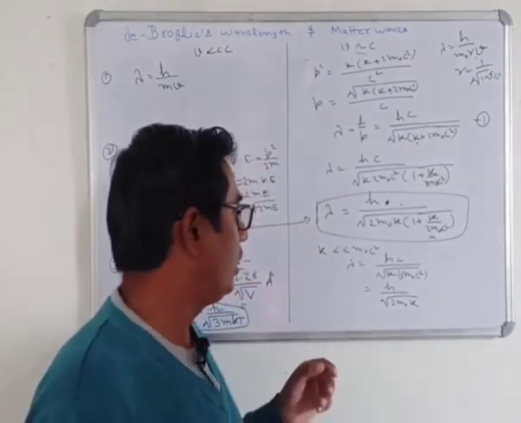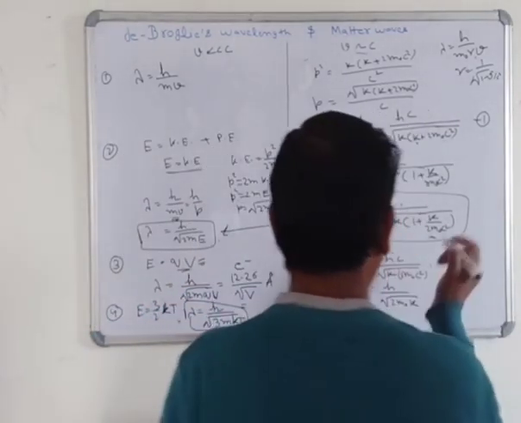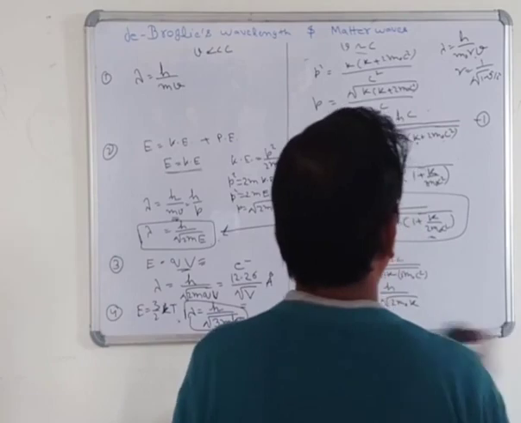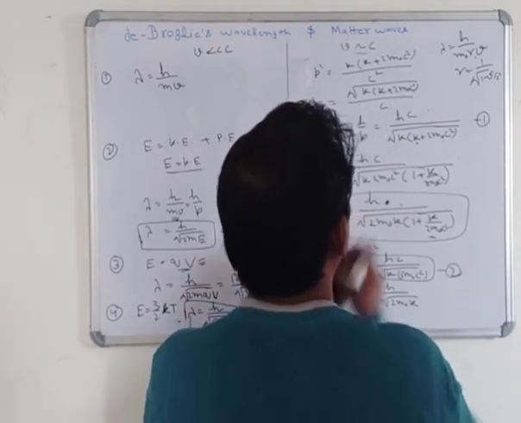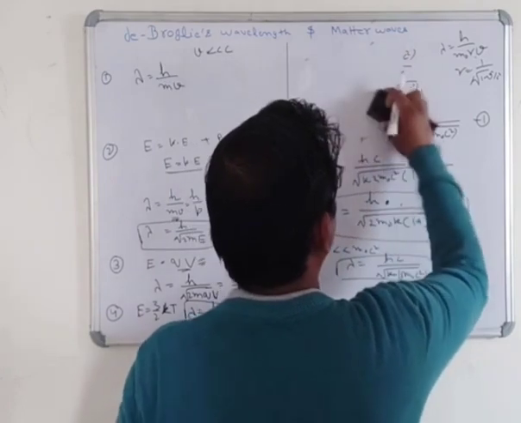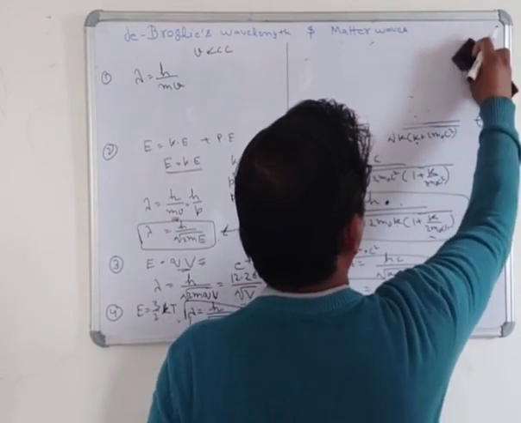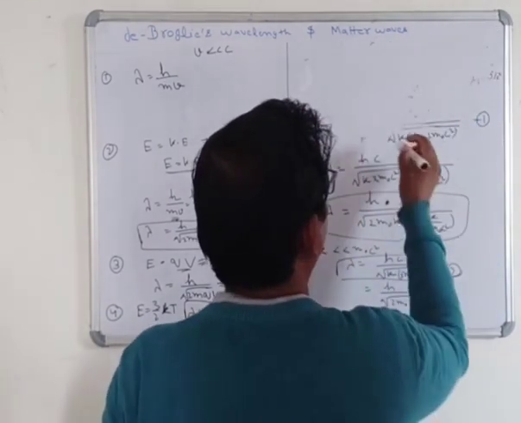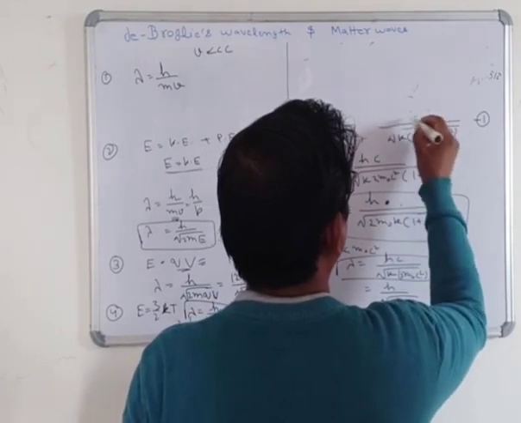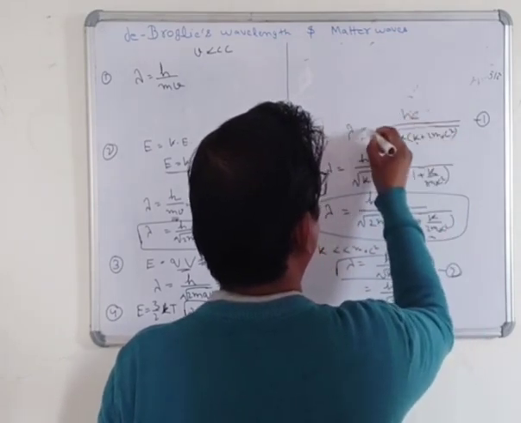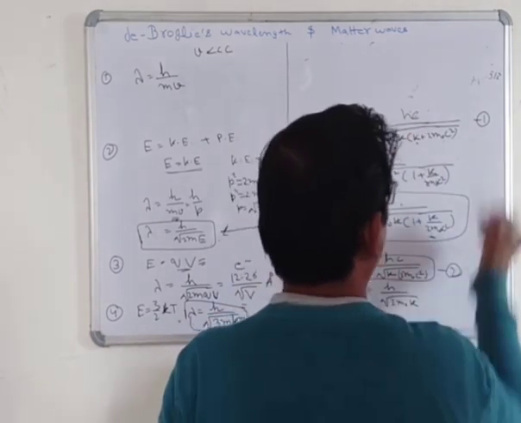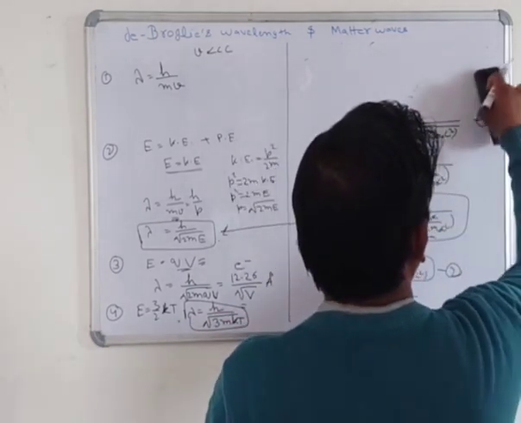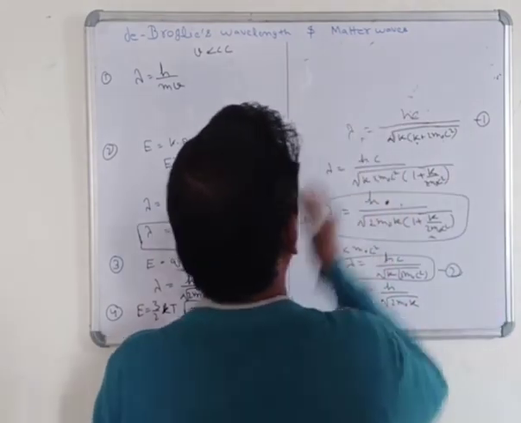Okay. Now suppose that this is equation 1 and this is equation 2, like that.